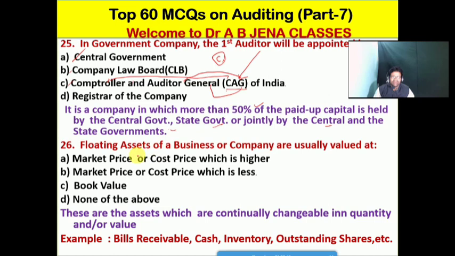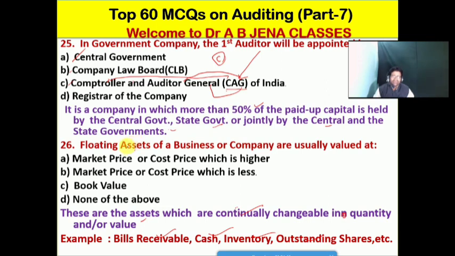floating assets. Friends, what is the meaning of floating assets? We will discuss. Floating assets are those assets which are continuously changeable in quantity and or value. Examples of floating assets: bills receivable, cash, inventory, outstanding shares, etc.